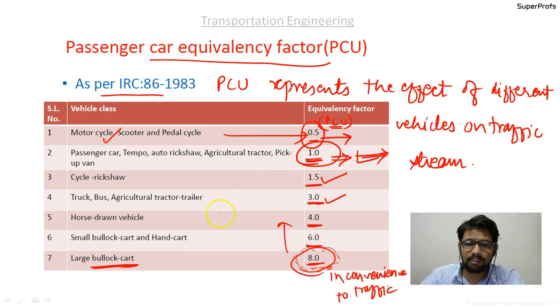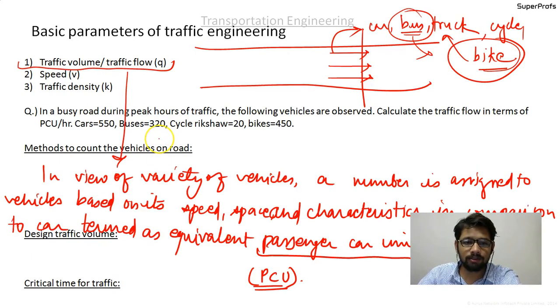Similar is the vehicle Tanga. Tanga causes less hindrance compared to the bullock carts. That is the reason the PCU value assigned to it is 4. So this is the way the PCU values are assigned. I hope you understood this PCU. So let us take up a numerical example based on this.